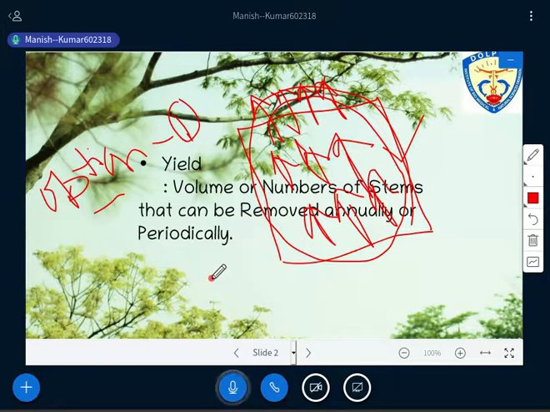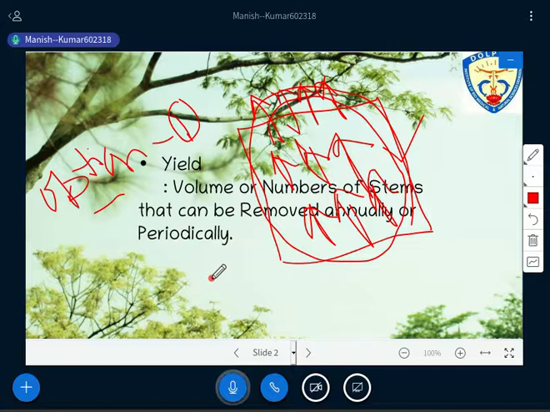So if you are going to opt for this second option, then what will be the yield? And also you can say that if you are using the second option, that yield is also called sustained yield, right? Because every year you are extracting a portion of the forest, so the sustainability of your revenue will be continued. As long as the forest survives, your revenue you are able to get in a very constant manner. So for option 2, the meaning of yield will be a bit different.